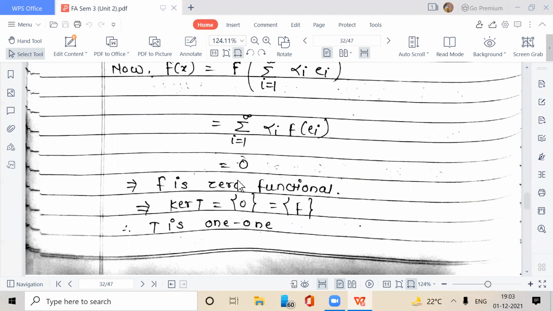This is equal to 0, because f of e_i is equal to 0. Hence f is the 0 function, because for any element x, we have f of x is equal to 0. Hence kernel of T contains only the 0 element. Hence T is one-one.